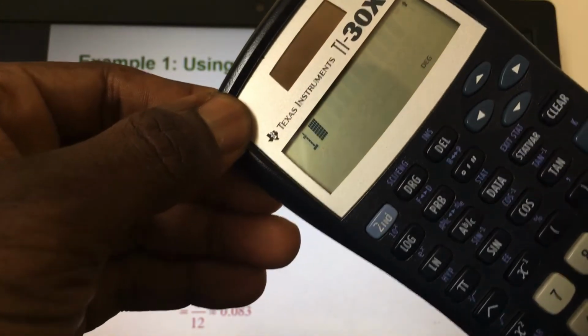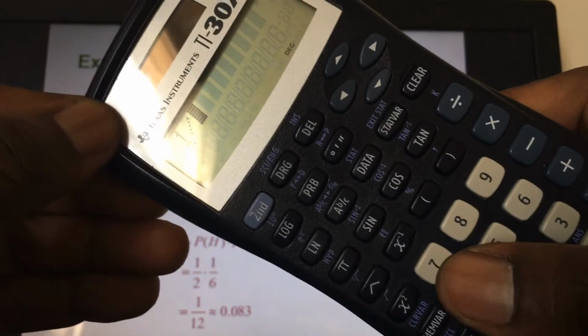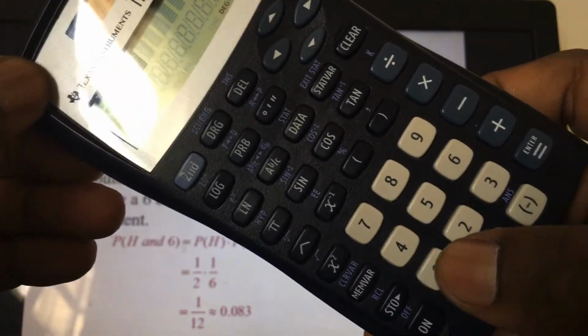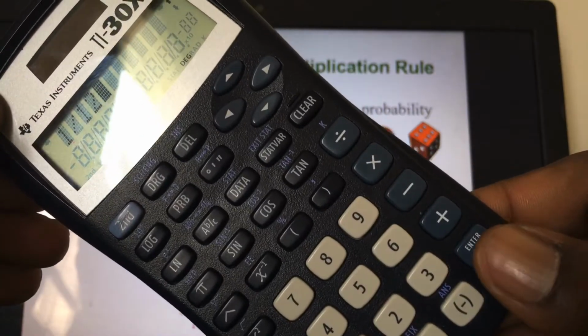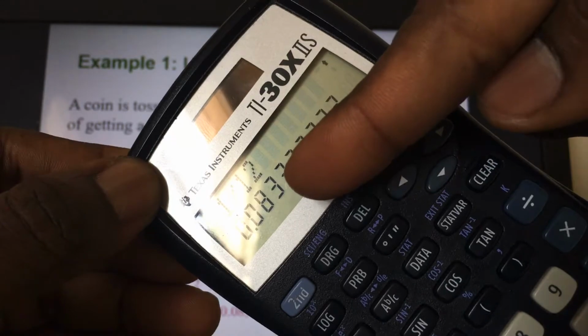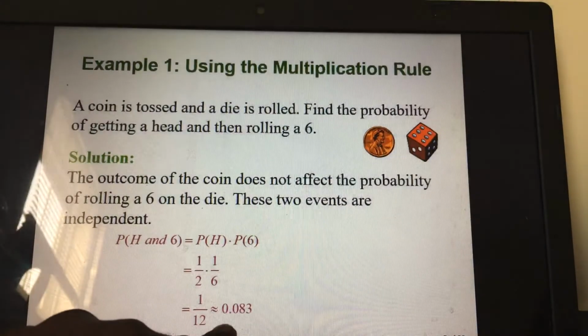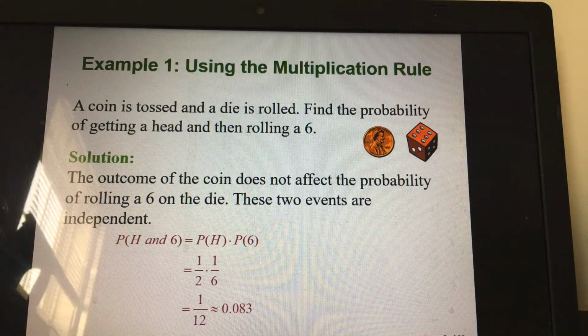1 divided by 12. Okay, 12. And that will give us, I press the equal sign. See, it gives me this number here, which is what we have here. Okay? So this is one example of how to use the multiplication rule of probability for independent events.